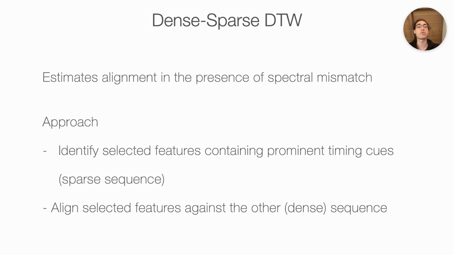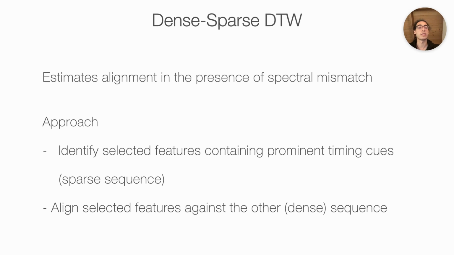The main technical contribution in our work is the Dense-Sparse Dynamic Time Warping algorithm, or DSDTW. DSDTW is a variant of standard DTW that addresses the problem of spectral mismatch between two sequences. In our concerto accompaniment application, the spectral mismatch between the mixed recording and the orchestra-only recording comes from the piano part in the mixed recording that is not present in the orchestra-only recording.